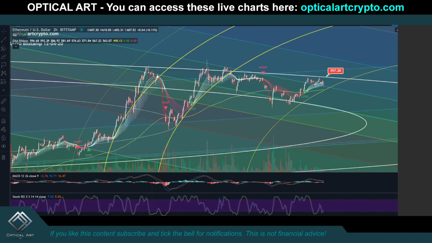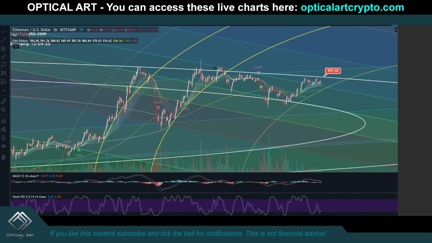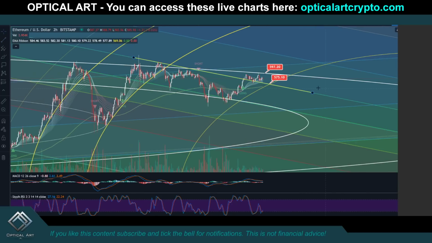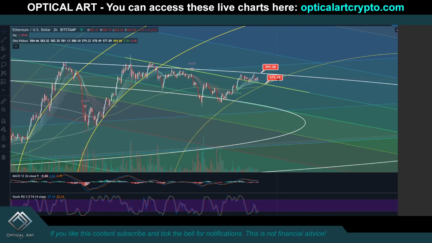So we rode up this yellow ring, we dropped down, rode up this yellow ring. Notice we're bouncing back and forth in these white rings right here. So if we come down, your first support is going to likely be right here, where you can see this trend line has been resistance and support. So it probably will be support again. We will ride up this ring.